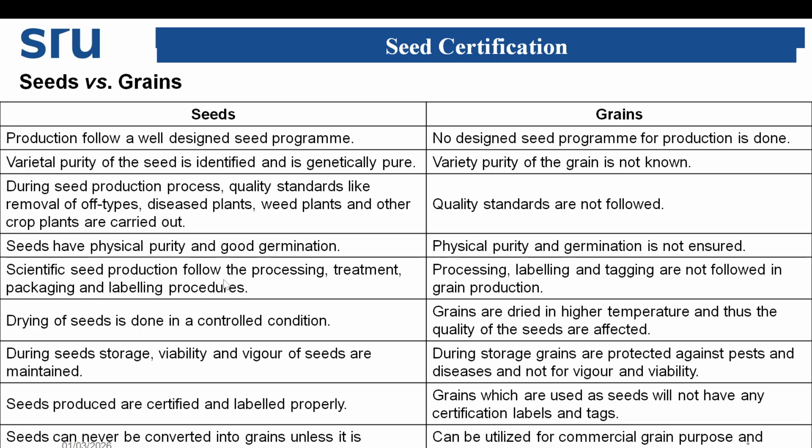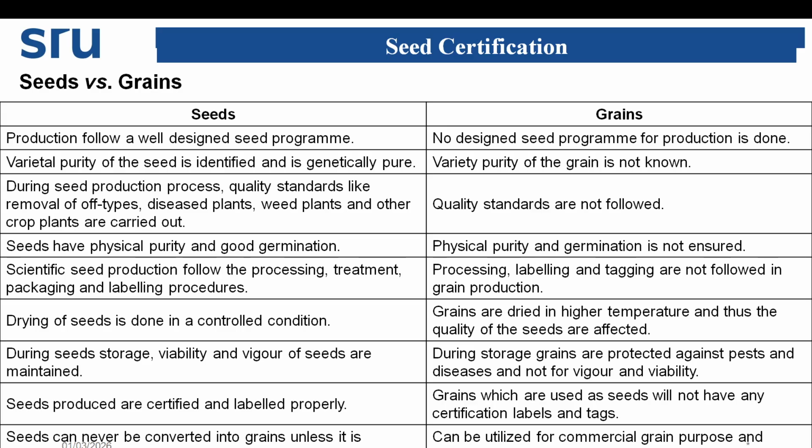Scientific seed production follows processing, treatment, packaging and labeling procedures, which are not followed in grain production. Drying of seed is done in controlled conditions, whereas grains are dried at higher temperature and thus quality is affected. During seed storage, viability and vigor are maintained, while grains are protected against pests and diseases, not for vigor and viability.